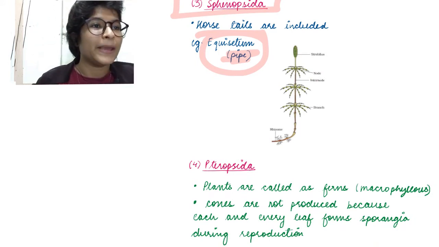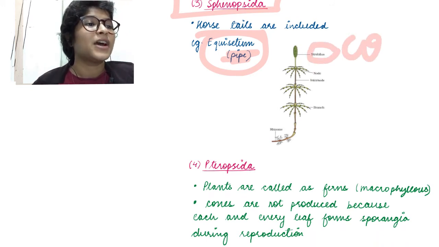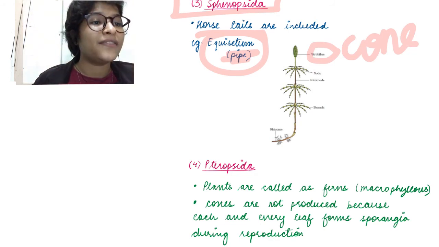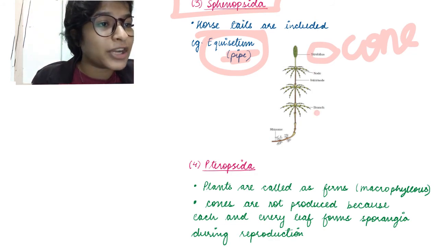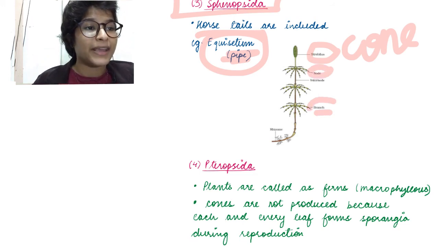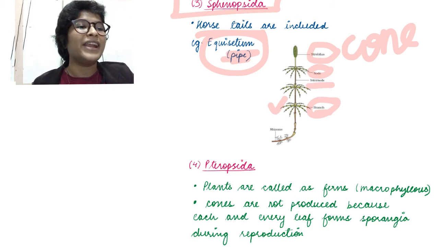So this looks like a pipe, and it also has something called the strobilus, that is a cone of sporophylls. Okay. Now these have leaf-like structures and certain branches present here. So there are nodes at which branches arise which bear leaf-like structures, and between the nodes we have internodes.